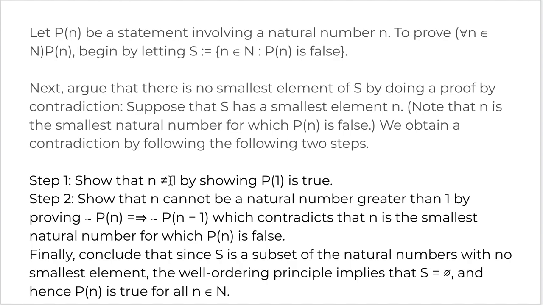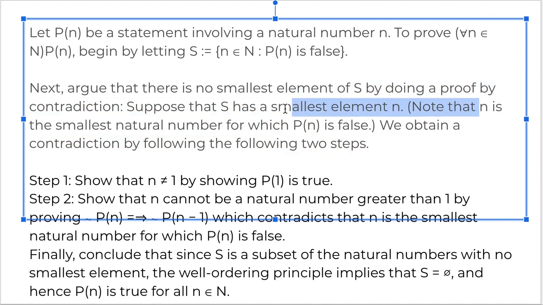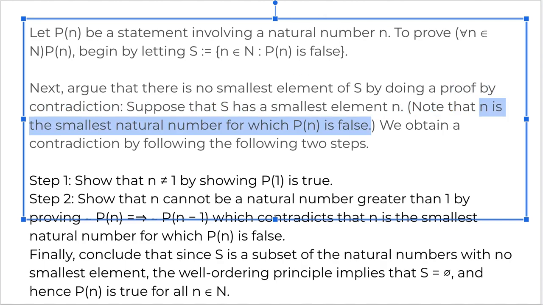Step 1, show that n is not equal to 1 by showing P1 is true. So we have assumed here that n is the smallest natural number for which Pn is false, right? So we can say that n is not equal to 1 because P1 is true. So you prove that P1 holds true, and you can say that the proposition holds for 1 and n cannot be 1.